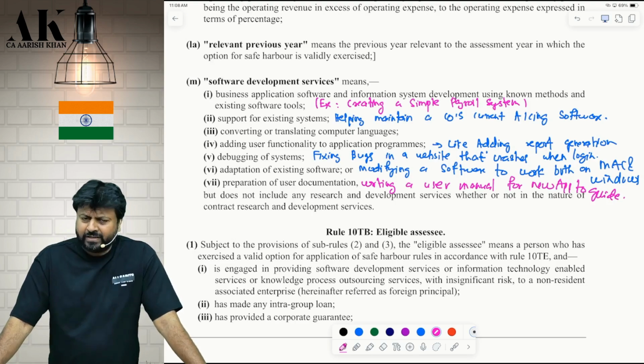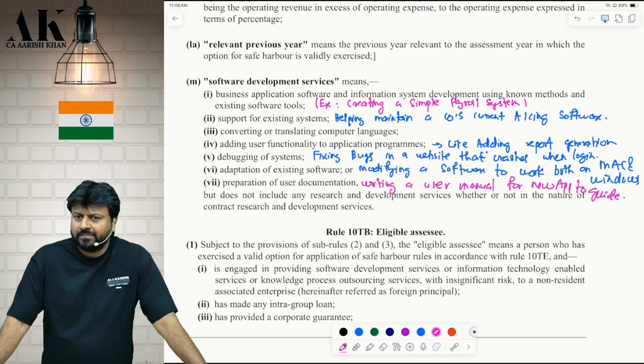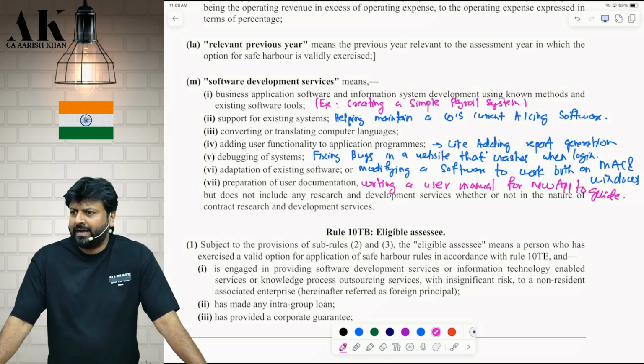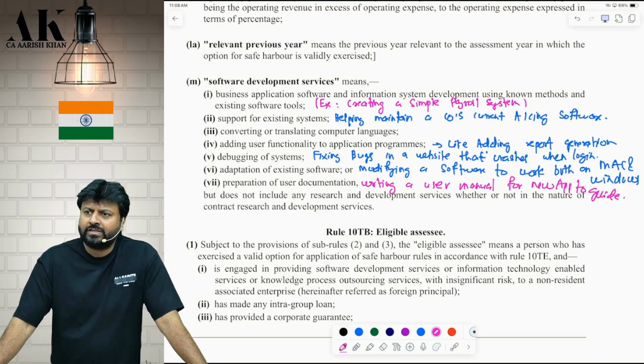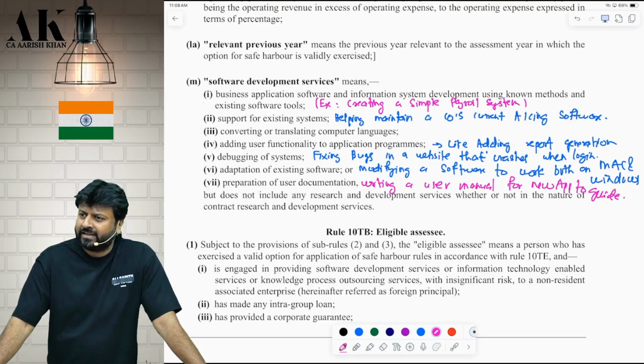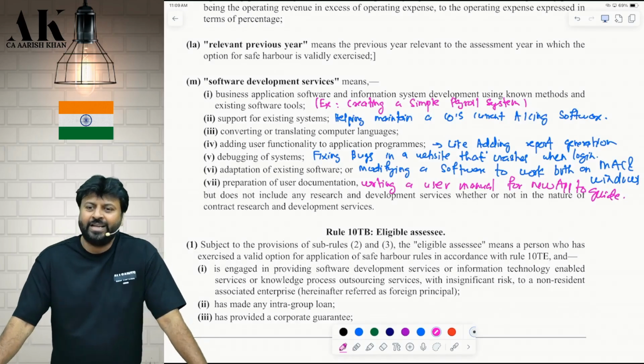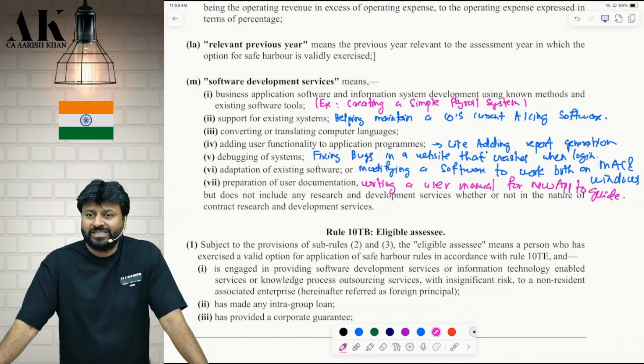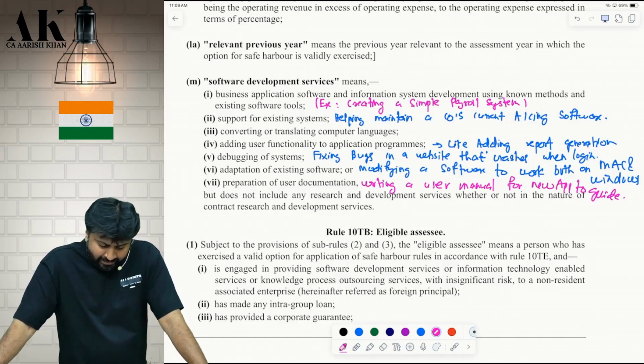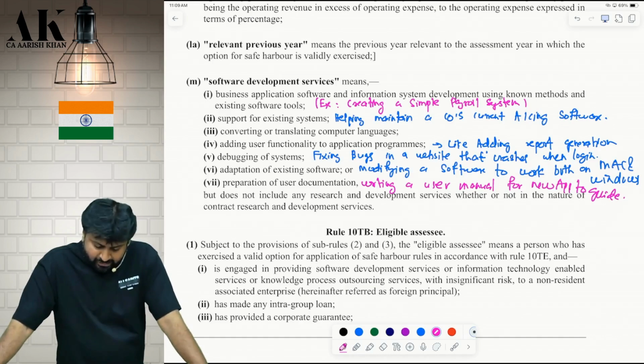Converting, this third one is very simple. Converting or translating what? Computer languages into readable languages, correct? There is a software which I am making which will convert the computer language into what? Like CBDT takes all the ITRs in XML files, correct? So they have to convert that into some readable language or not. There might be some software now for that. Somebody would have made that software, correct? So if you are engaged in providing the services with respect to that, you are eligible for safe harbor rule. Are you clear?